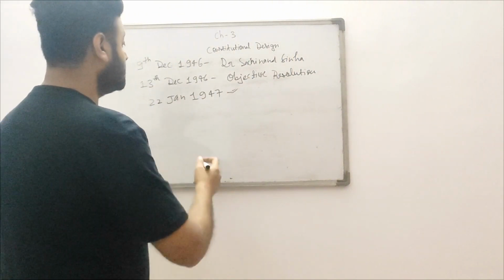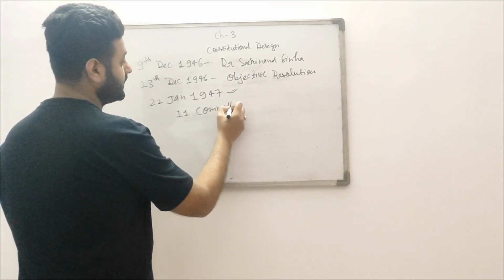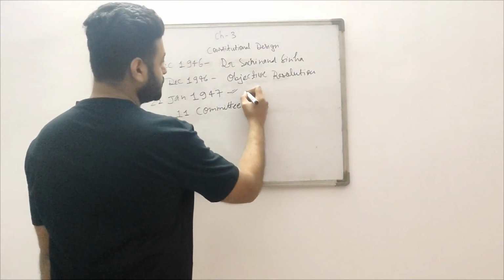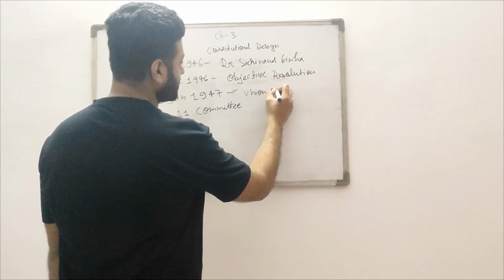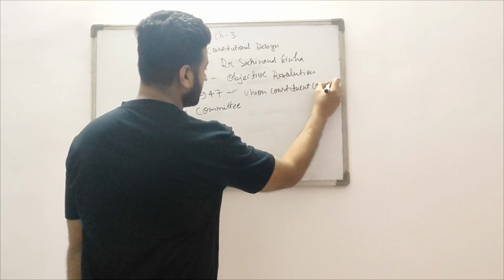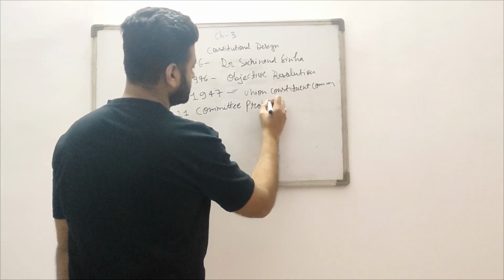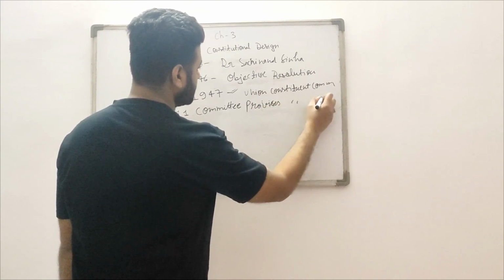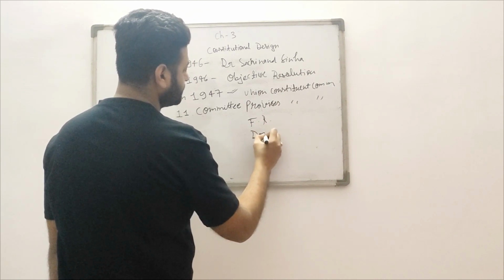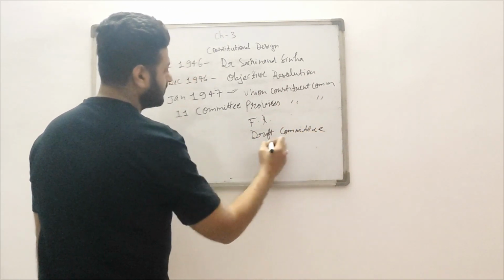Now there were 11 committees, because these people were divided into committees. There were the Union Constituent Committee, Provinces Constituent Committee, Fundamental Rights Committee, Draft Committee, Minority Committee.